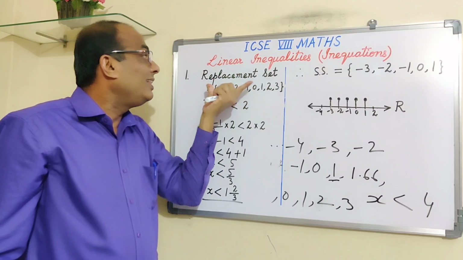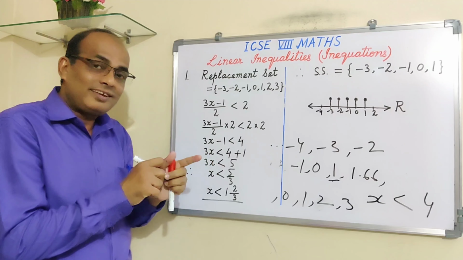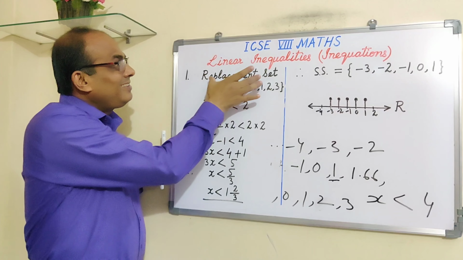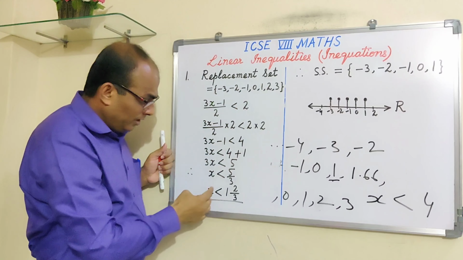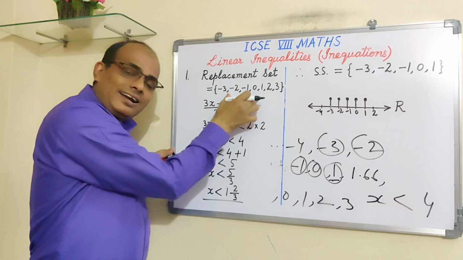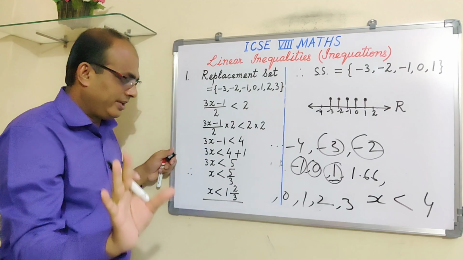That is why we call this a replacement set. What is a replacement set? A set from which all the values of the variable x are taken. All the values: 1, 0, minus 1, minus 2, minus 3, till minus 3 we will take. So all the values of the variable are taken from a set. That set is called the replacement set. Got it? I hope it is very, very clear.